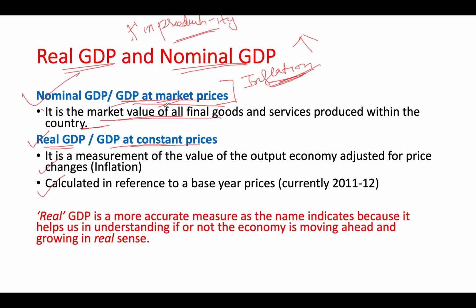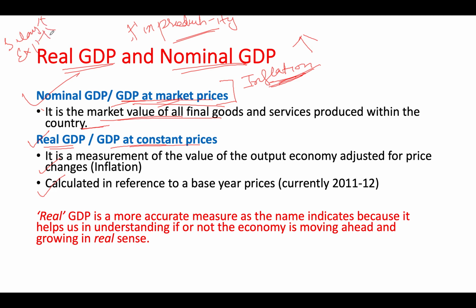Okay, so that is why GDP at market prices does not give you a real picture. For example, take your common day-to-day example. Your salary is 20,000, but your expenditure is suppose 10,000. Fine, but your salary increases to 30,000, and your expenditure also increases to the same level. So in that case your savings won't help you in any way, because your salary is increasing, but your expenditure is also increasing simultaneously.